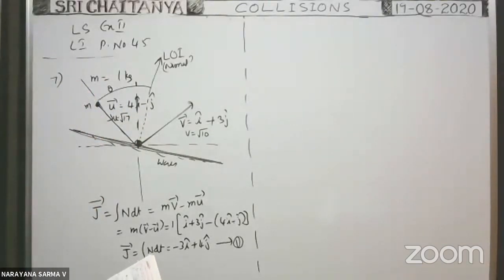How can we find that theta value? What is the value?